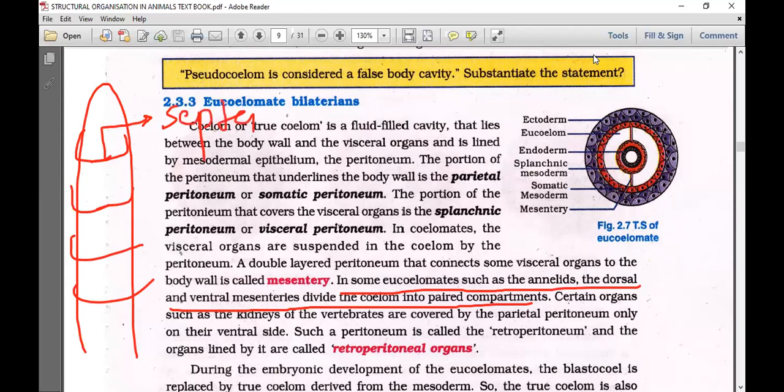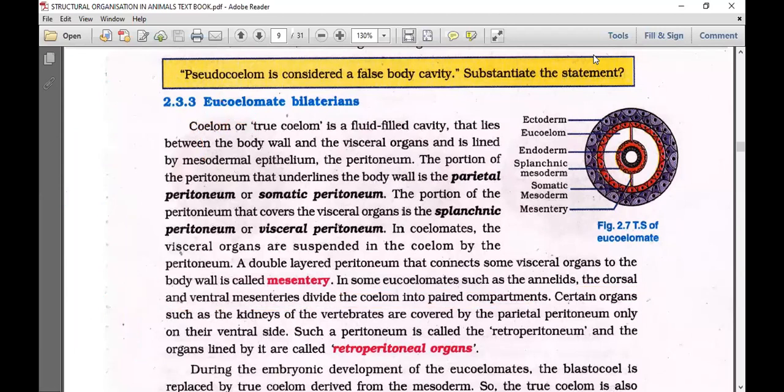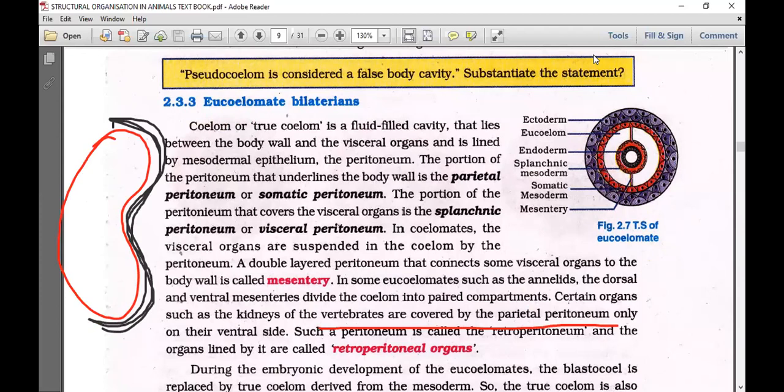in earthworm. So in some eucoelomates such as annelids, the dorsal and ventral mesenteries divide the body cavity, the coelom, into paired compartments. These are the paired compartments, the septa, we can see. Certain organs such as the kidney, this is very important, just focus here. The kidney of the vertebrates is covered by parietal peritoneum only. That means the kidney is covered by only one layer, the parietal peritoneum, only on the ventral side.